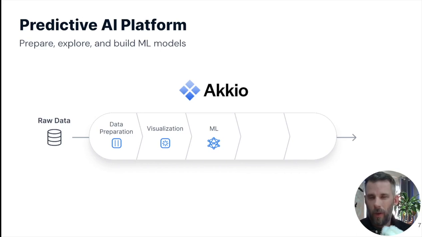So, 80-20 rule, very common in data science. We do it automatically for you. You just wait for it to happen, and I'll show you that here in the next few minutes.